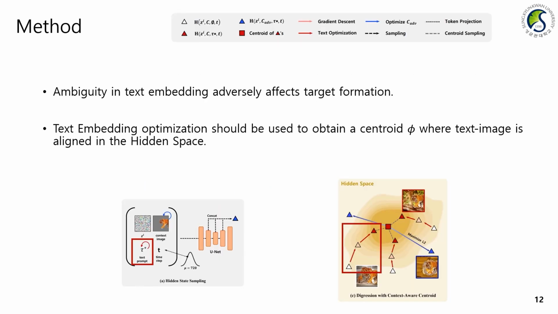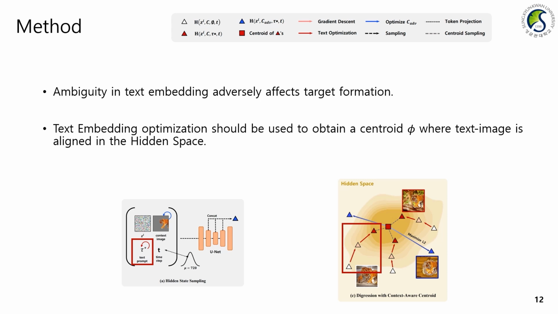Based on our previous work, we were able to create targets in H space. However, we found that the ambiguity of text embeddings in high-dimensional H space negatively affects target formation.